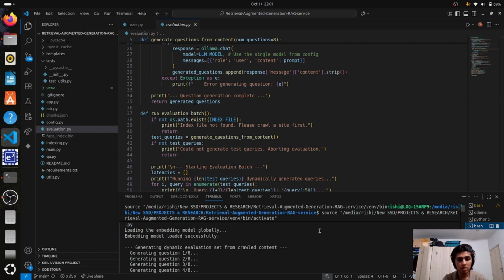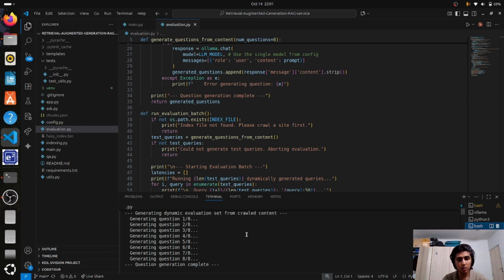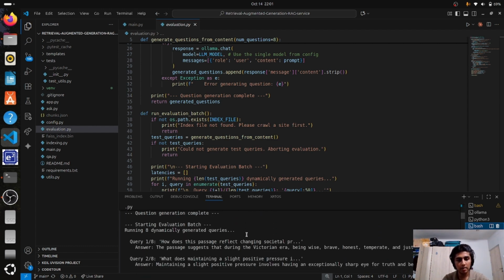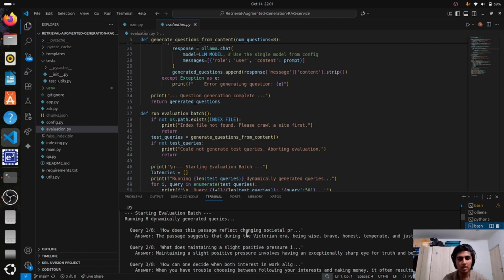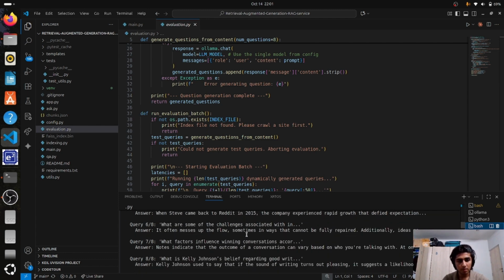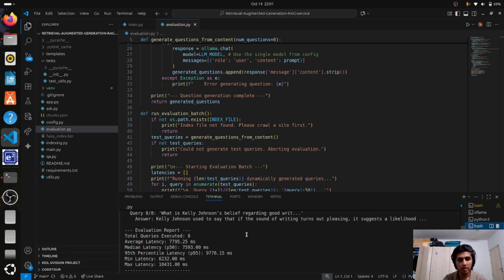As you can see here, it is generating questions, generating 1, 2, 3, 4, 5, 6, 7, 8 questions, and then for each question it is answering the query. And in the end, we get the evaluation report. Total queries is 8, with average latency, median latency, 95th percentile latency, and minimum and maximum latency.